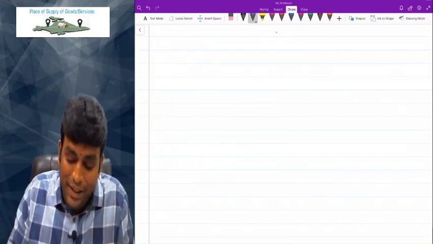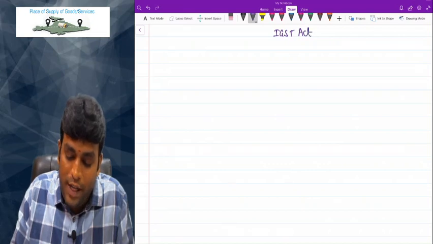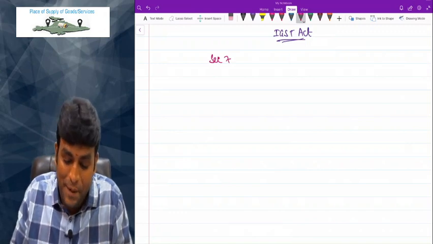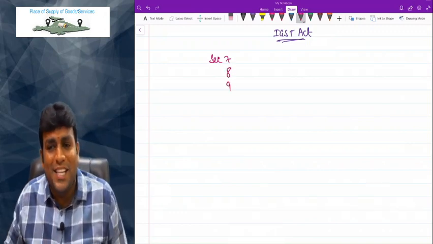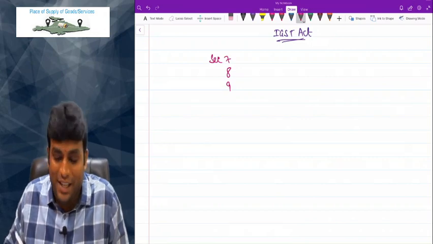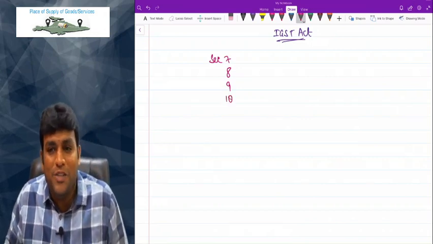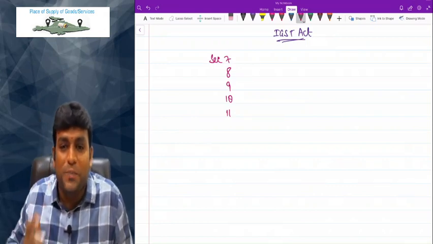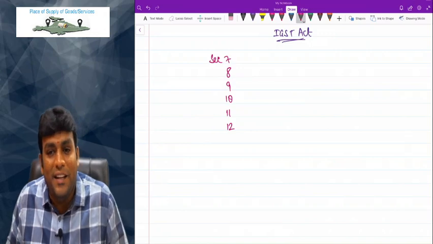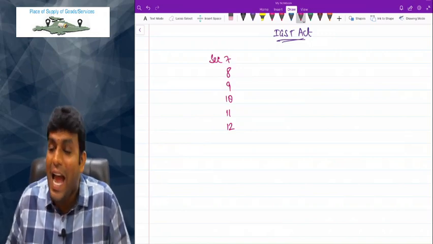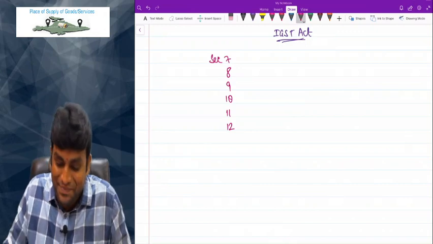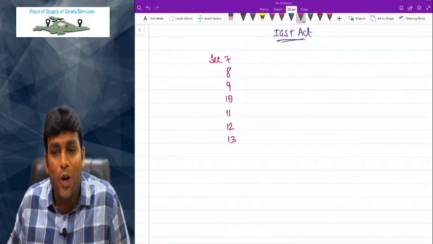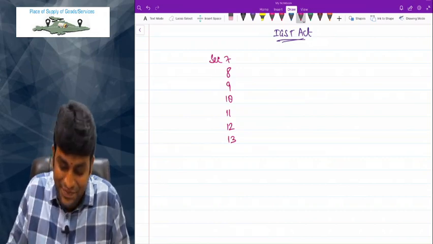So by the way, sir, in IGST Act, what all we covered? Come on, please tell me. Section 7, which deals with the concept of intrastate supply. Section 8, intrastate supply. Section 9, supplies in territorial waters. Section 10, my dear friends, place of supply related to goods. 11, place of supply for goods only, but for import or export. 12, place of supply related to services when the location of supplier and the location of recipient both are in India. 13, place of supply related to services when location of supplier or location of recipient is outside India.